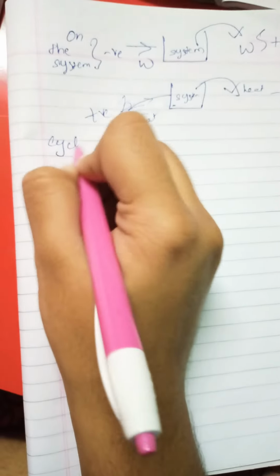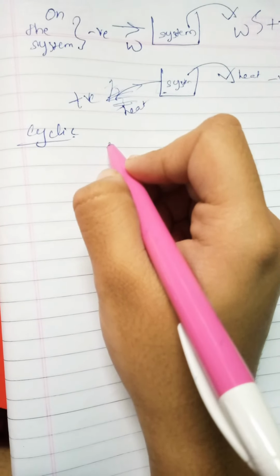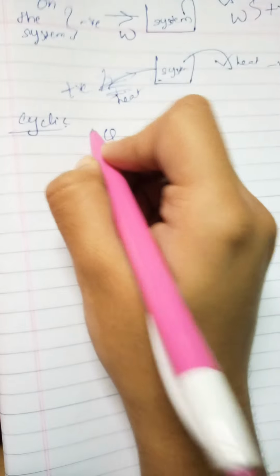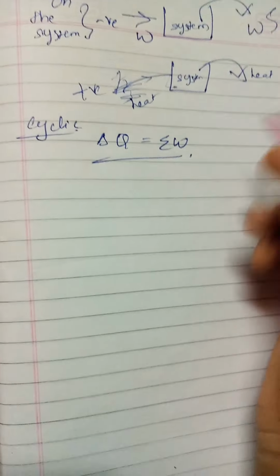Then let us move on to the first law of thermodynamics. I told you in the beginning that it is applicable to all things: cyclic, closed and open. So in the case of a cyclic process, how is this law applicable? The algebraic sum of heat interaction, this is heat Q, is equal to the algebraic sum of the work done. This is the statement.